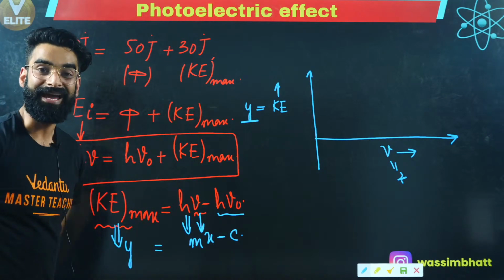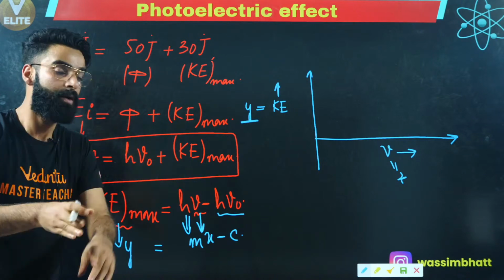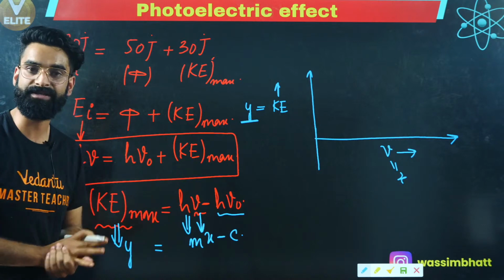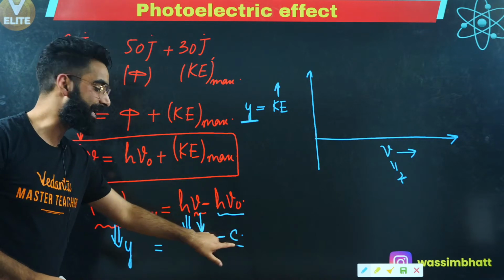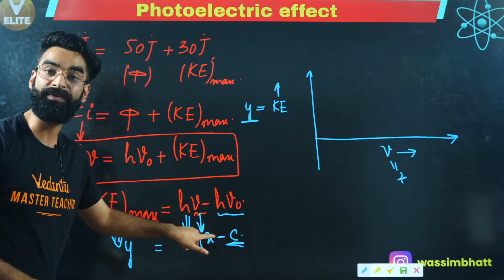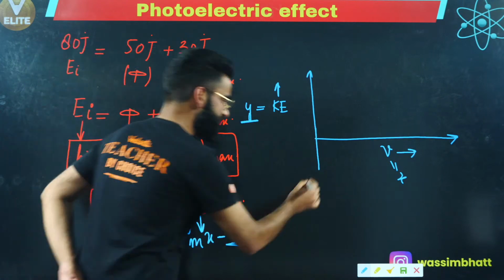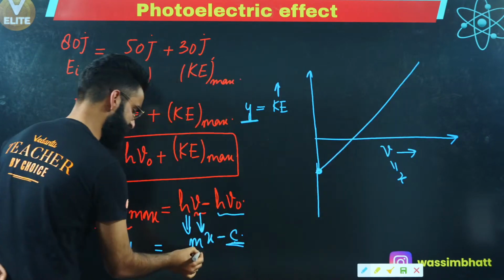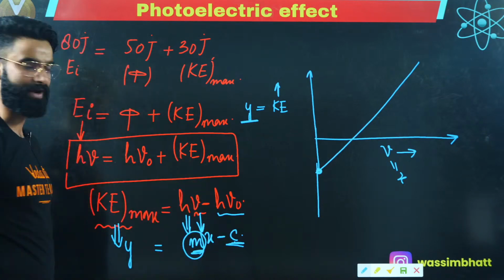What is it going to be? It's absolutely going to be a straight line, but will this straight line start from the origin? No way. It's not going to start from the origin because you have got the intercept over here, and the sign of the intercept is negative. That means the curve will start somewhere here. And the slope of this is positive because the m value over here is positive, right?